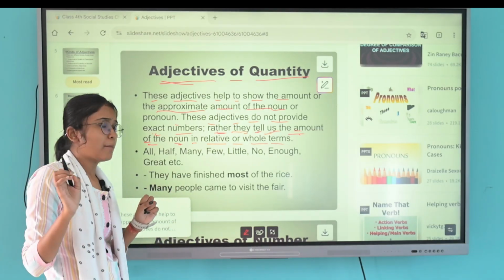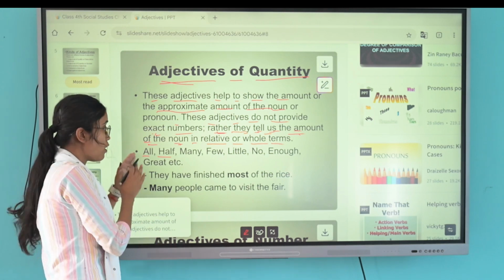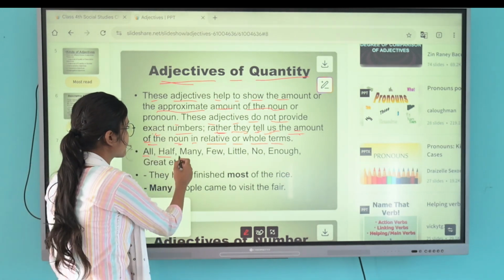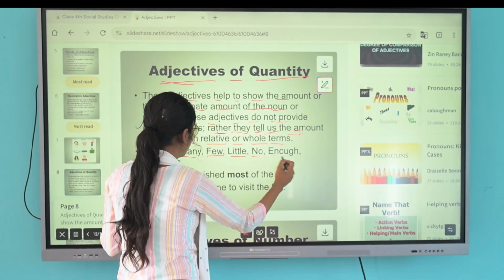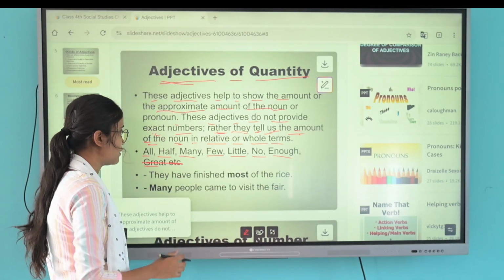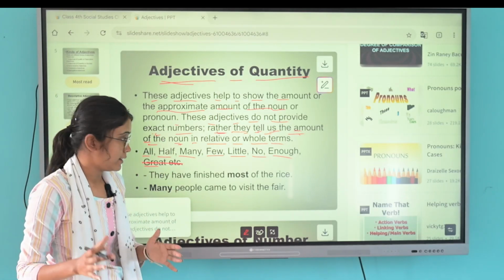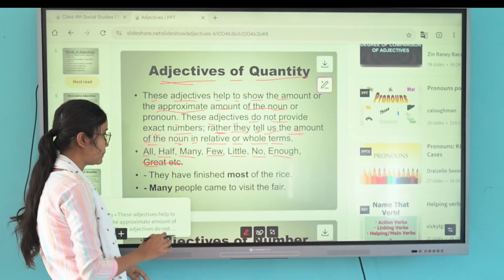Let's see examples: all, half, many, few, little, no, enough, great. They show the quantity, so these are included in adjective of quantity. Let's see more examples.